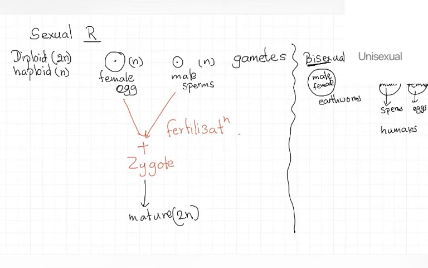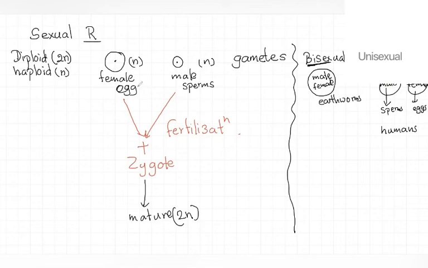The adult human is either a male or a female, so the male produces the sperms and the female produces the eggs. A single adult organism can produce only a single type of gamete. This is another concept we have to consider when discussing sexual reproduction.